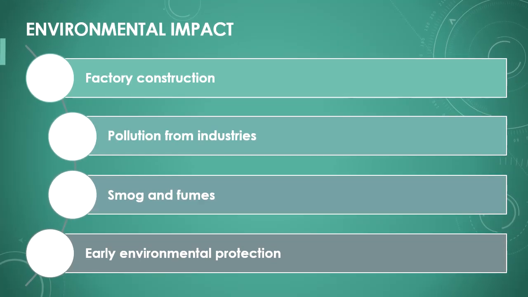Industrialization also had profound effects on the environment. The construction of factories and the increasing use of coal and other raw materials led to pollution. The air became polluted with smoke and fumes, and waterways suffered from factory waste. These negative impacts were only recognized later and led to the first environmental protection movements.